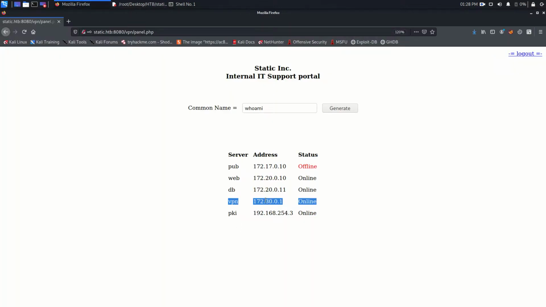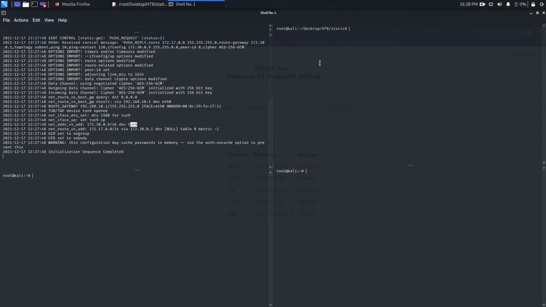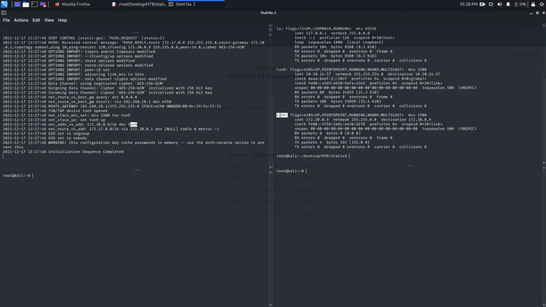So if you go here, you can see 172.30 is the subnet, and we are getting an IP address. If I run ifconfig, you will find the tun9 interface is there, and this is your IP, and this is the netmask, meaning /16 is the subnet.